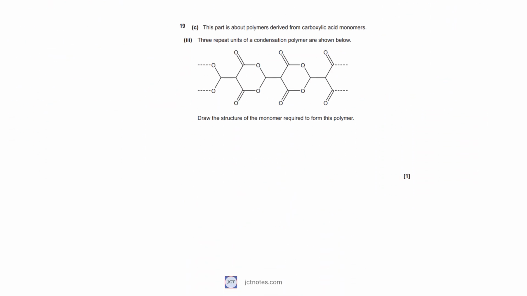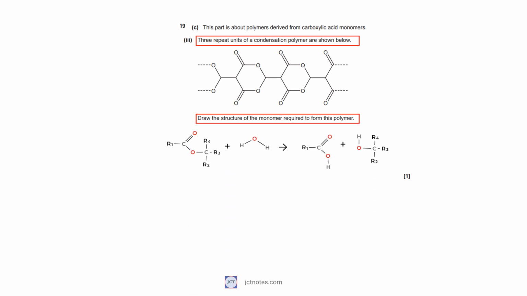In the third question of the part C in question 19, we have repeat units of a condensation polymer. We are asked to draw the structure of the monomer required to form this polymer. We can use reverse engineering and think that this is the opposite reaction to what we have seen in the previous question, having the water breaking the bond. In the graph we can see where the breakage occurs. With this information, we can draw the monomer.